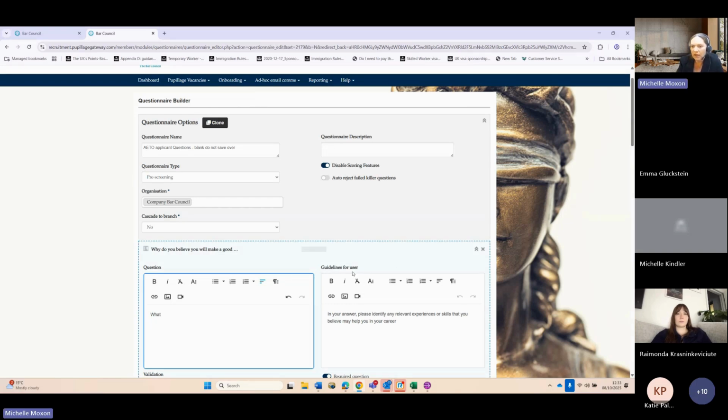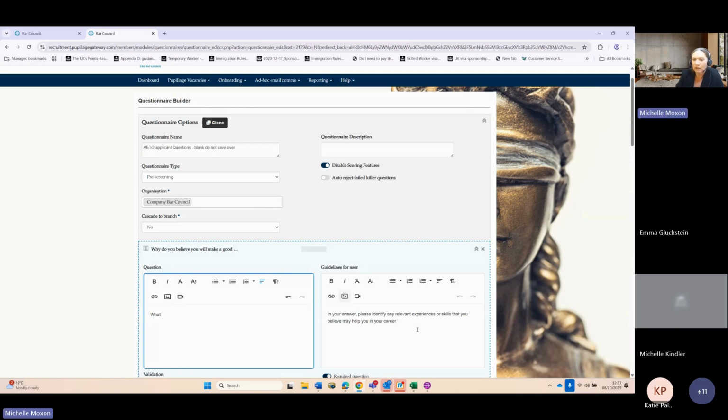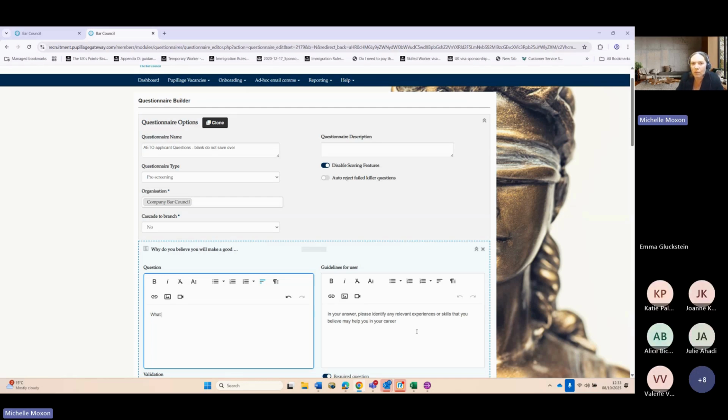On the second box here, you have guidelines for users. So if there is actual guidance that you want to give the candidates, maybe from last year, that they didn't answer in the way that you wanted them to, you can provide them some guidelines for when they answer the question.